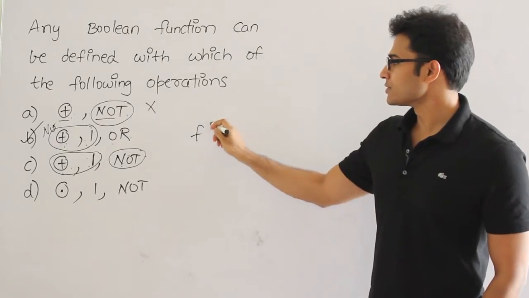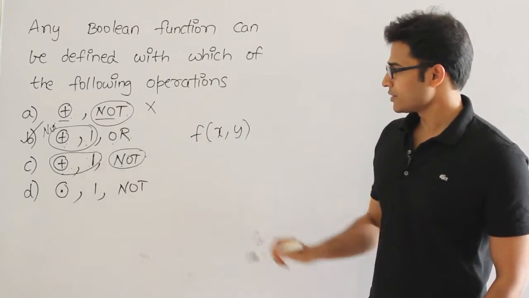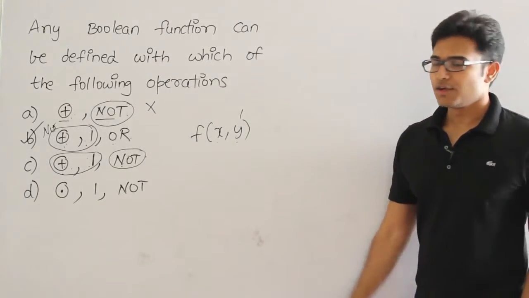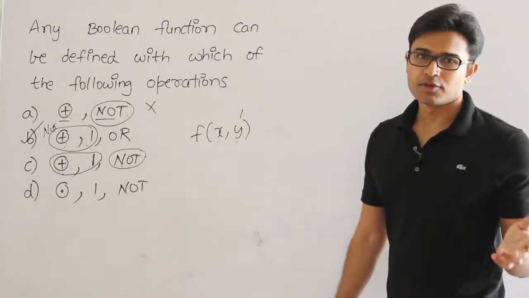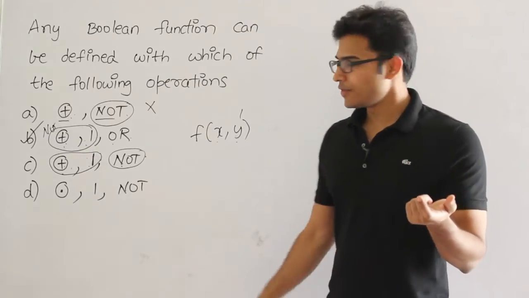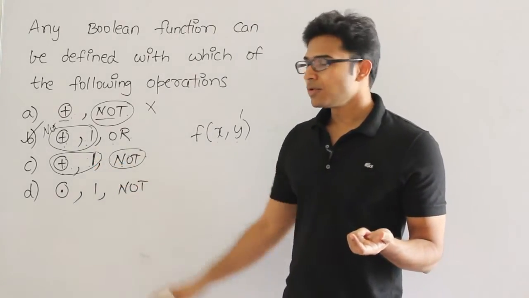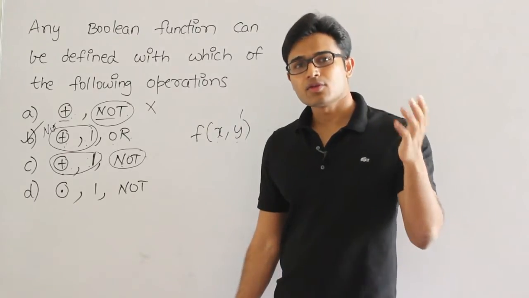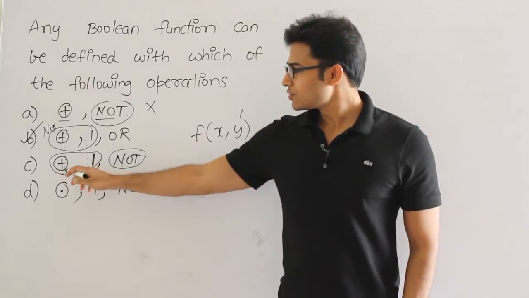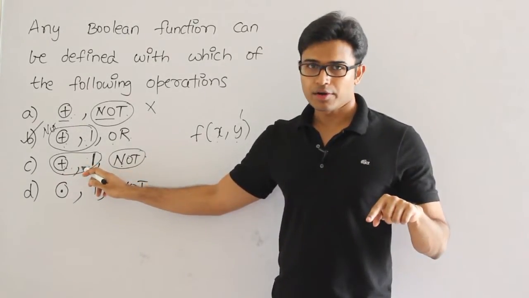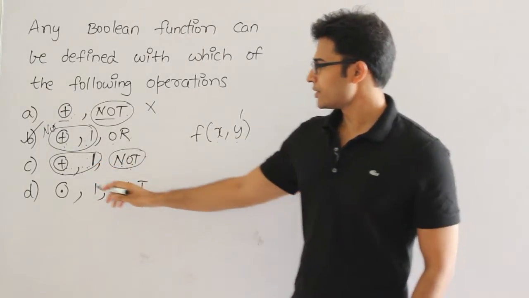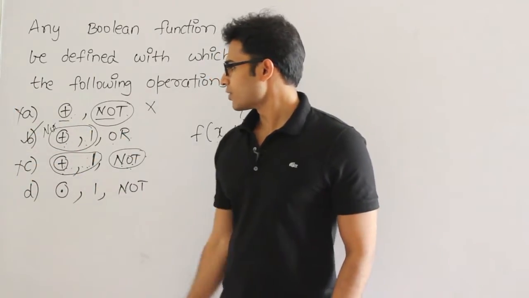If you want to try it, see this, f of x comma y, that is a function. Now if you substitute either in x or y 1, then you are going to eliminate one variable completely. If there is only one variable, then how can you derive a binary operation like AND or OR? Therefore, using 1, by eliminating one variable we can get a not, but by eliminating a variable we cannot get AND or OR, right? So there is no way these two are going to lead us to AND or OR, and not we get, but we already have it, so it is completely useless.